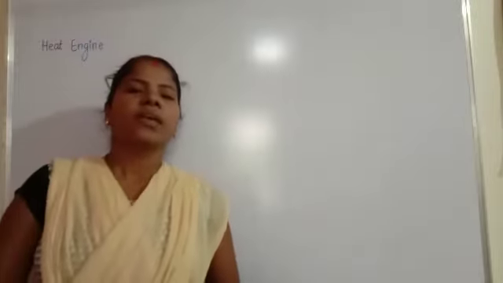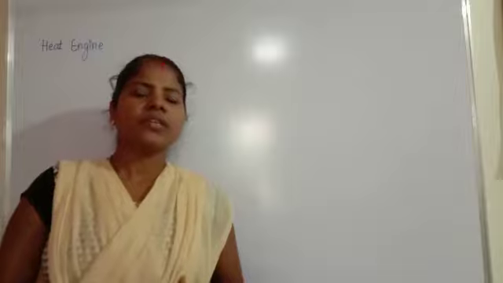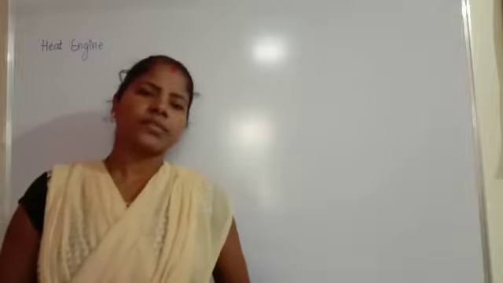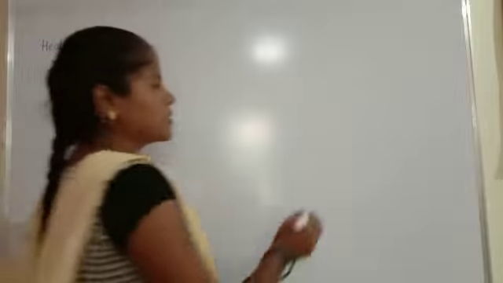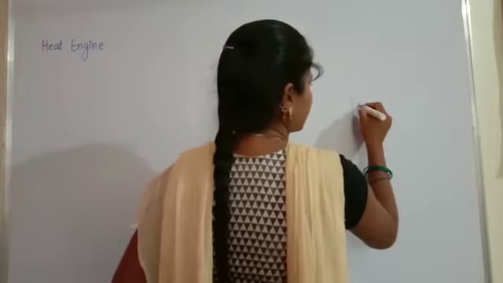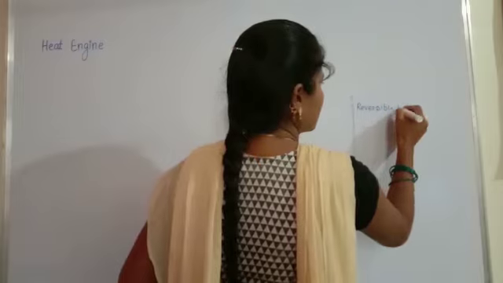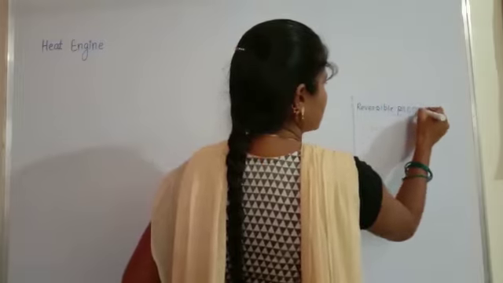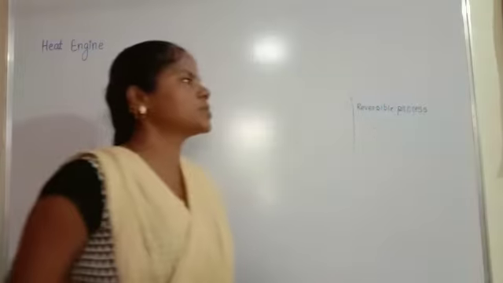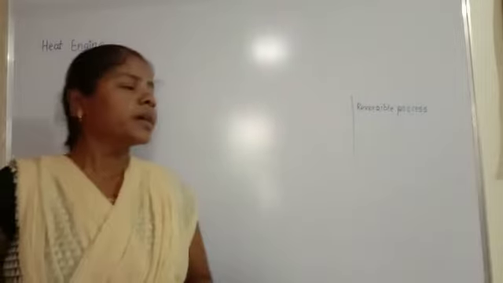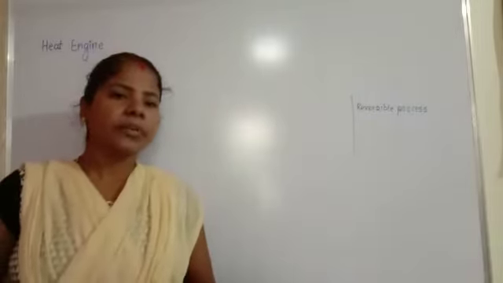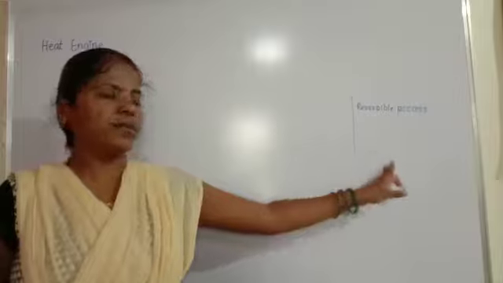Good morning. In the last class, we have seen reversible and irreversible processes. There are two types of process: reversible process and irreversible process. A reversible process, as we said in the last class, is a process which can repeat, or in which there is an exact repetition of the state of the system.